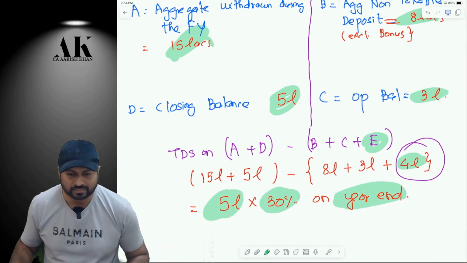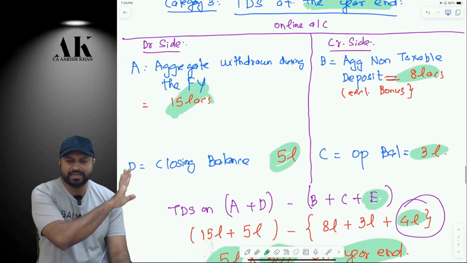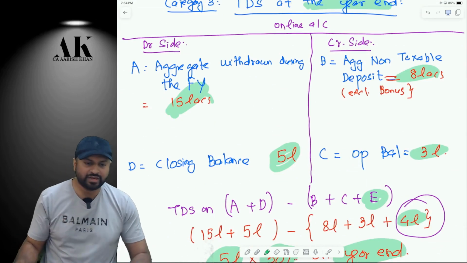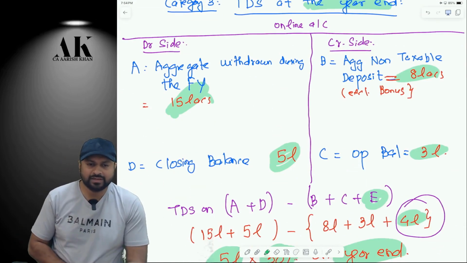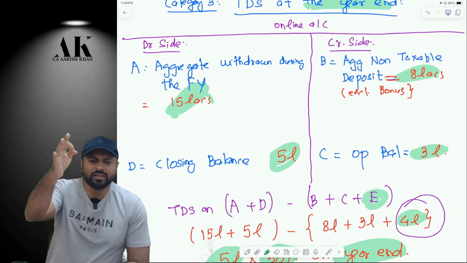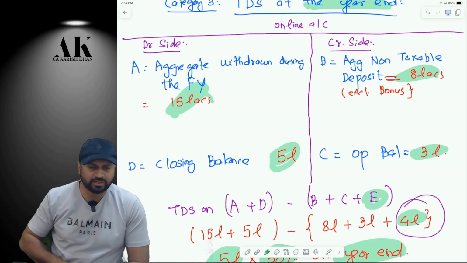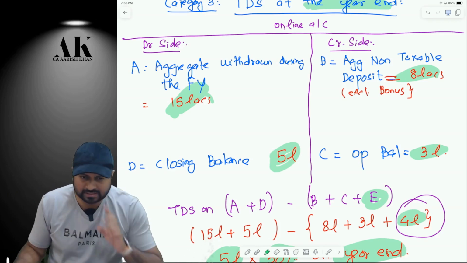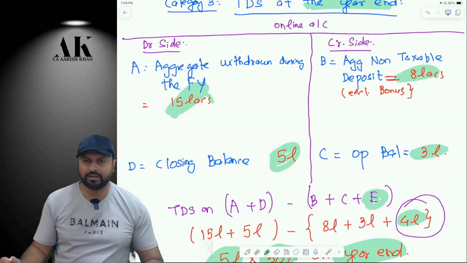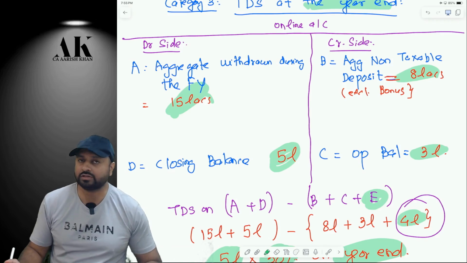Okay. You can just remember this formula. That's it. This will work in all situations. A plus D minus B plus C plus E. If D is not zero, and if E is not zero, otherwise most of the formula is the same only. Correct? So you can use this formula. This is a very important example which can come in your examination.